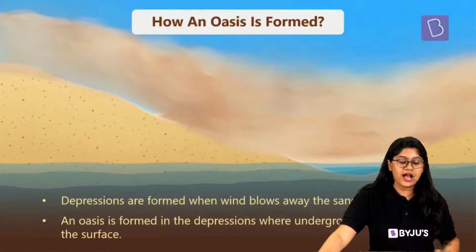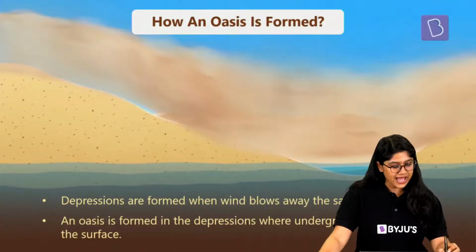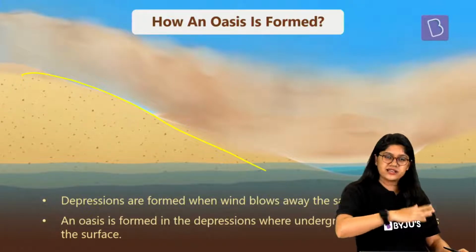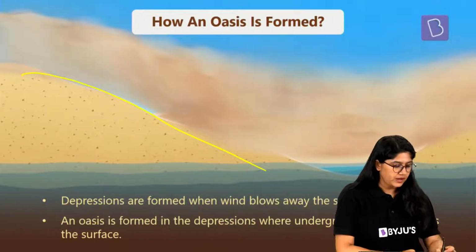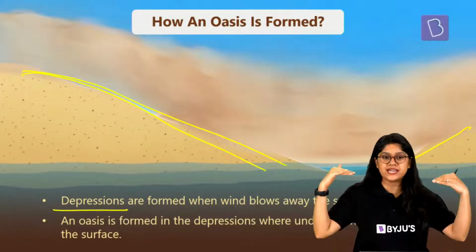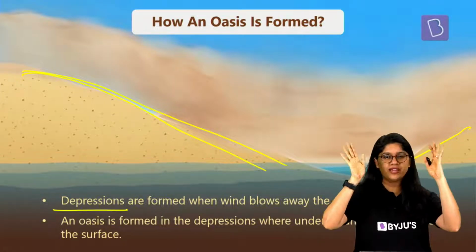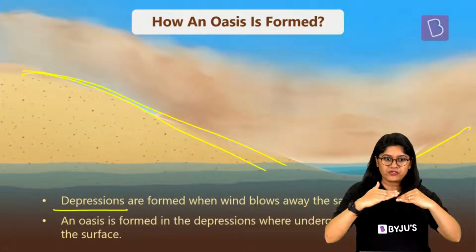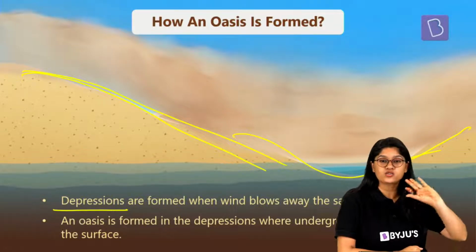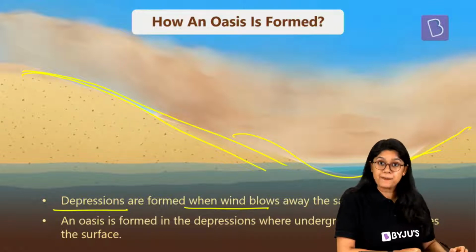Now, let's understand how these oases are formed. As the wind is blowing away the sand, from 2 sides the land goes away, and we see the formation of a depression. It comes to a point where we have a little bit of a shape like this. We usually call this a depression in geography.